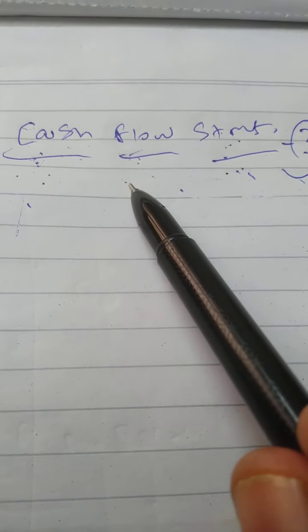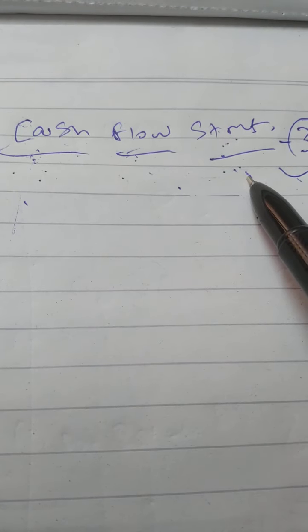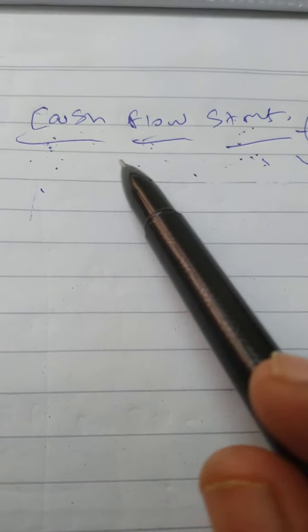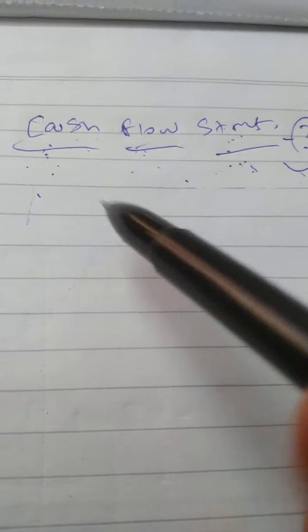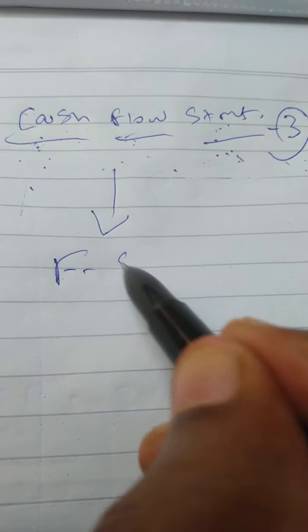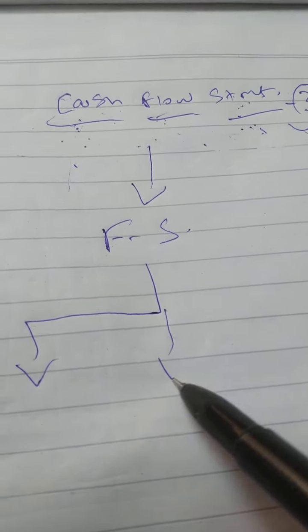Before that you should know, cash flow statement is one of the contents of the financial statement. What is financial statement? The major content of the financial statement is what actually?